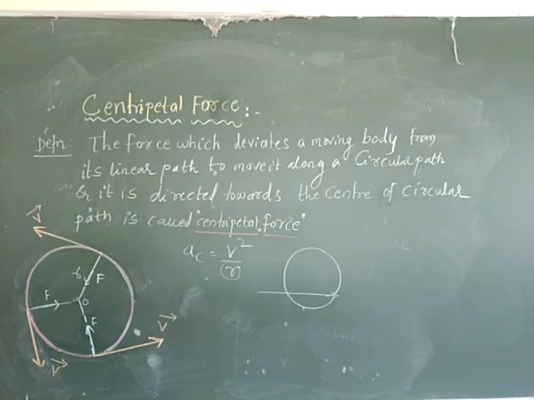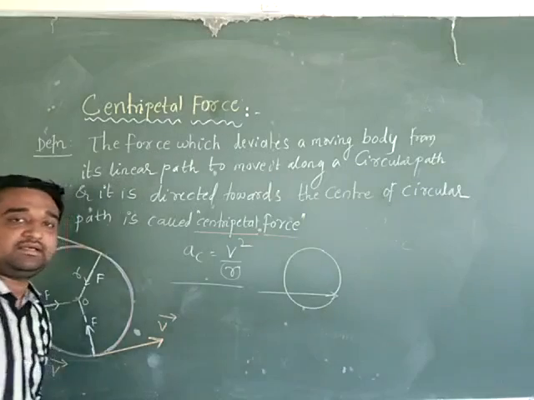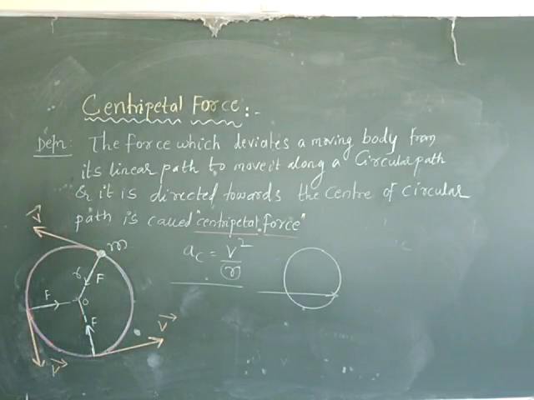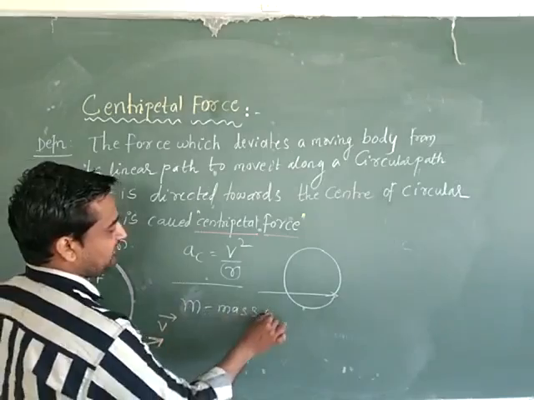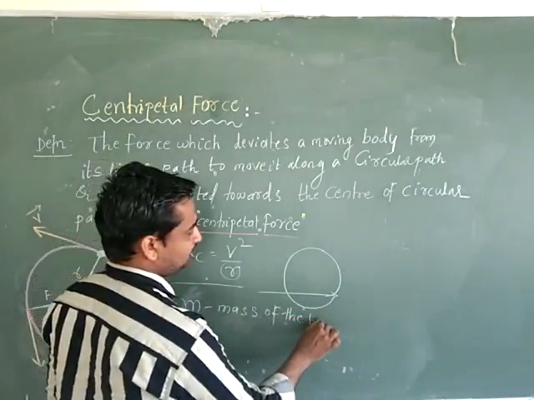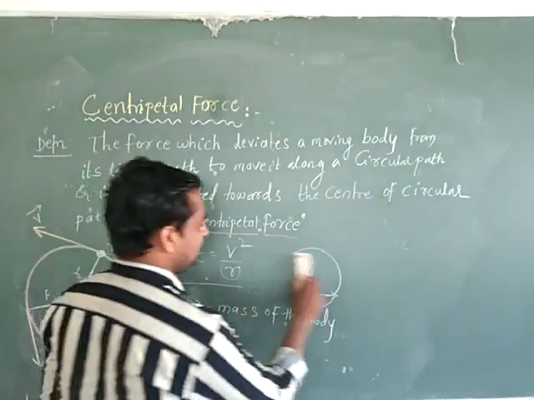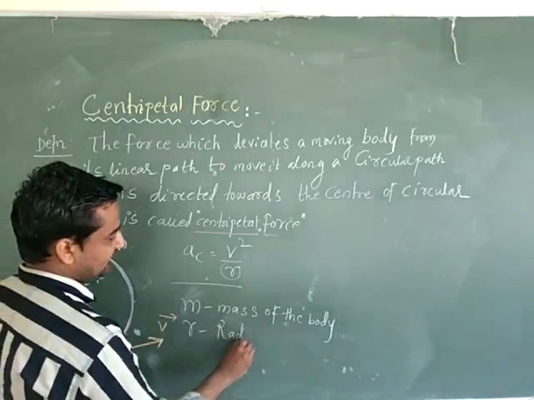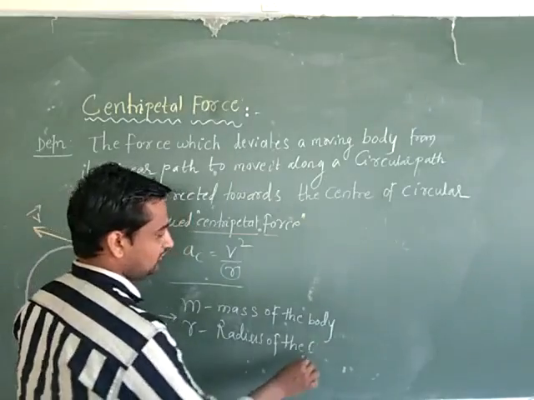For example, now this is the expression for the centripetal acceleration. Suppose a body of mass m is moving in a circular path, right? m is the mass of the body, and r is the radius of the circular path.